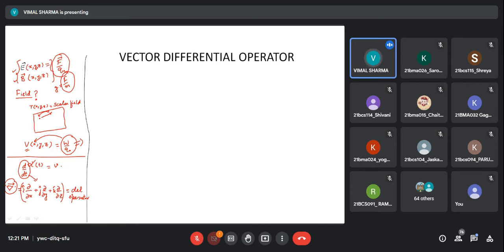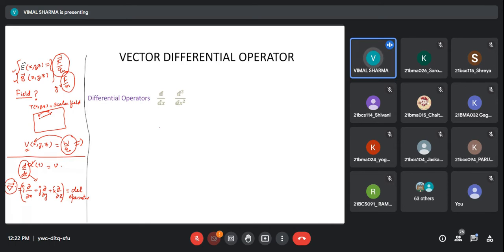In the same way, to know more about these fields, how they are changing, how they are diverging, whether there is rotation or circulation in these fields, I need to operate on these fields by this operator, that is the del operator, to have more understanding about these fields. So this is the introduction of why we need mathematics here, and why we are doing this electricity and magnetism unit.